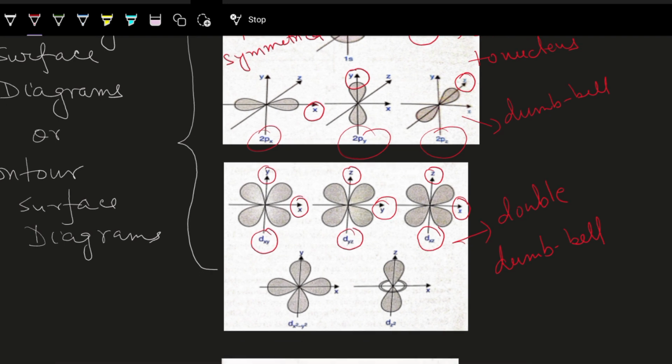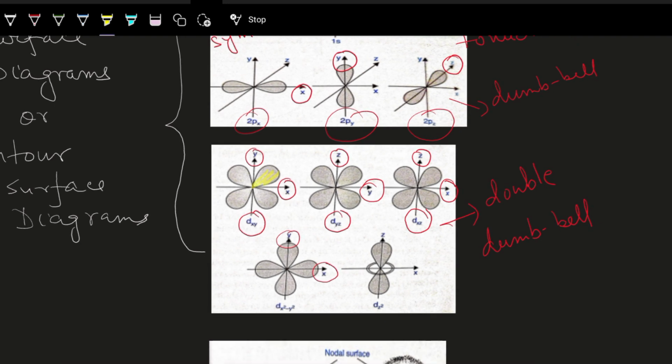Dx square minus y square, see here x and y, and the lobes are like this. These were previously in between the plane. See, these were in between the plane. Here again, in between the plane. But this is along the plane. This is along the axis. Okay. So here this is in between the plane, but in case of dx square minus y square, it is along the axis.